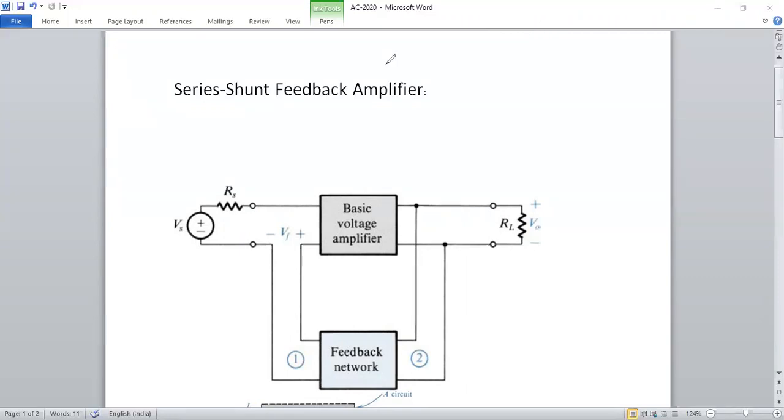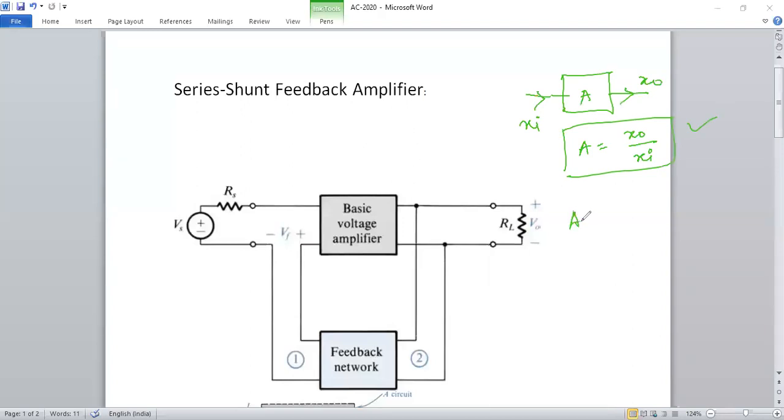Understand? So what is the gain difference between the open loop amplifier and the feedback amplifier? For the open loop amplifier, if the input is x i and the output is x naught, then the amplifier gain A is x naught divided by x i, output divided by input. This is the open loop amplifier gain. For the closed loop amplifier, that means the feedback amplifier, the gain is represented by A subscript F, which is the open loop gain A divided by the sensitivity factor 1 plus A beta.